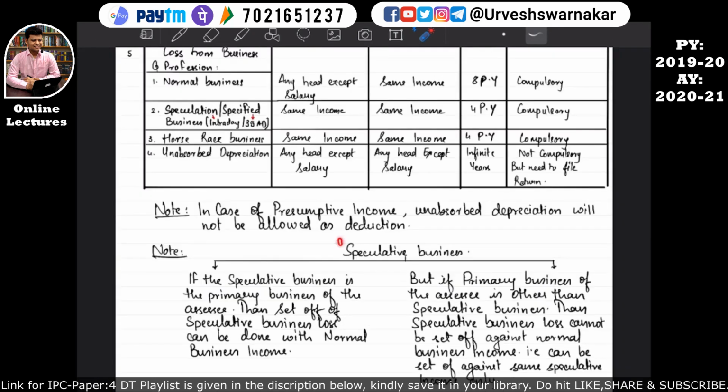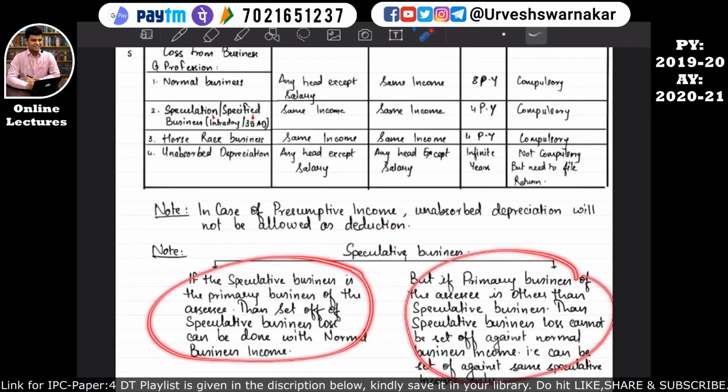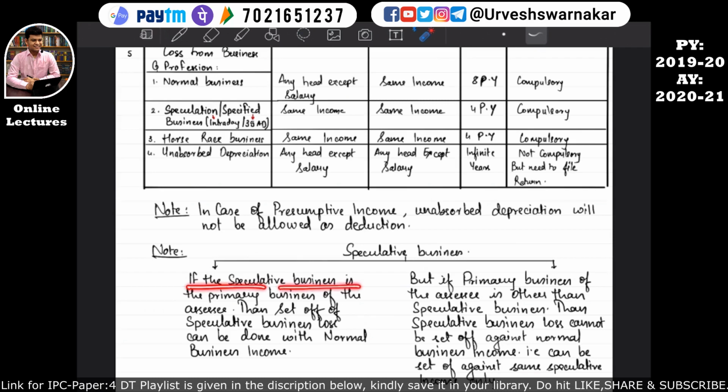So now let's read speculation business. For this speculation business, we have already studied here. For speculation business, I have given a chart, part 1 and part 2. Let's read it first. If speculation business is the primary business of the assessee, then set off of speculation business loss can be done with the normal business income. I hope you all have not understood this.